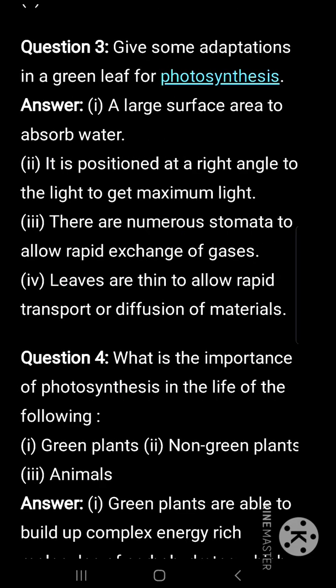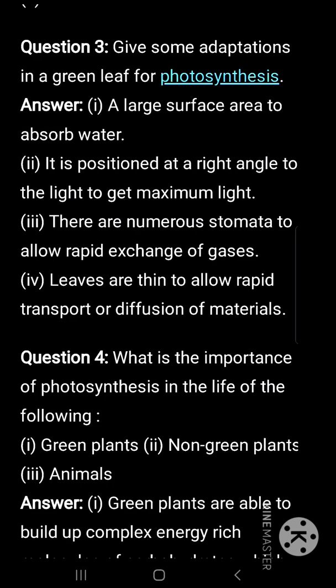Give some adaptations in a green leaf for photosynthesis. A large surface area to absorb light. It is positioned at a right angle to the light to get maximum light. There are numerous stomata to allow rapid exchange of gases. Leaves are thin to allow rapid transport or diffusion of materials.